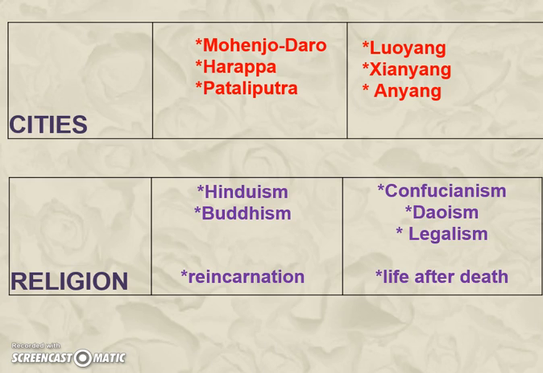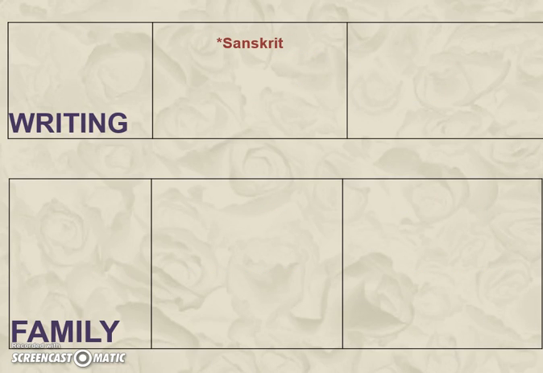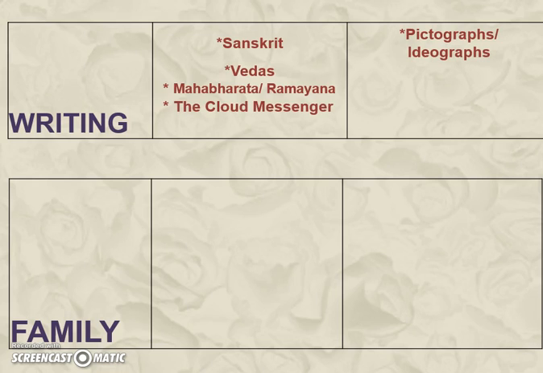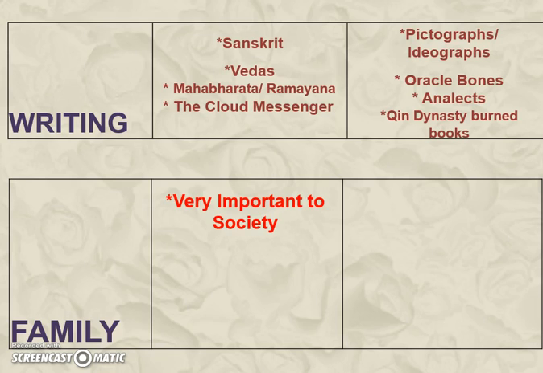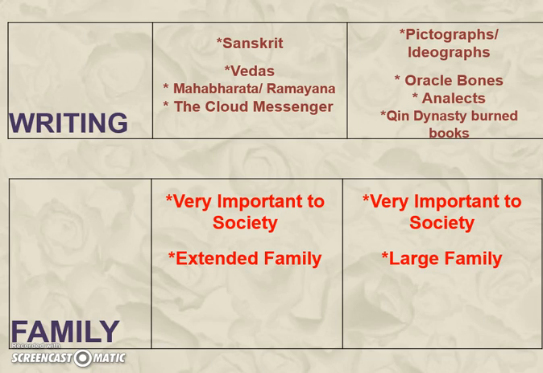Writing, they use Sanskrit in ancient India, pictographs and ideographs in ancient China. Examples of writing are the Vedas or the Mahabharata and Ramayana or the Cloud Messenger. In ancient China, not a whole lot of literature that they wrote. You could write down Oracle Bones or the Analects by Confucius, because remember, the Qin dynasty actually burned books, so there wasn't a lot. Family was very important to the society, both in India and in China.